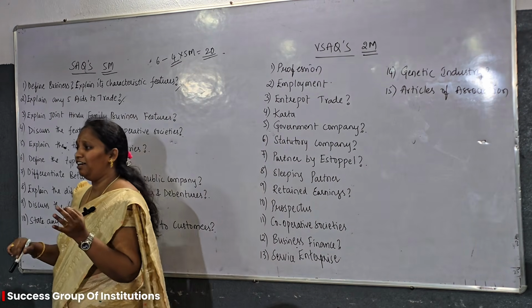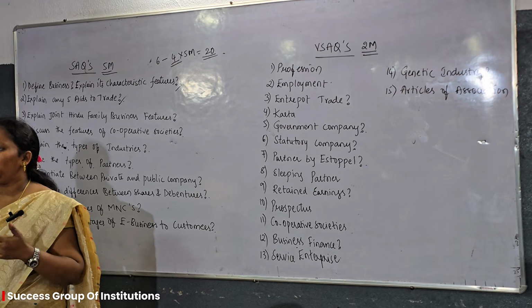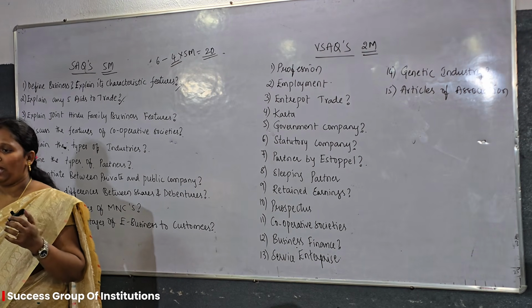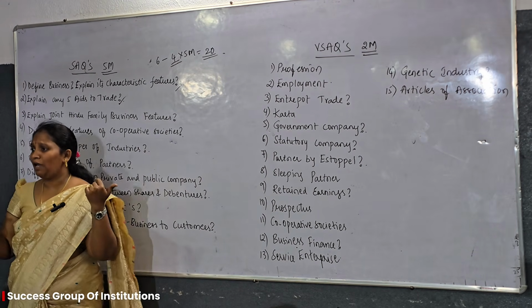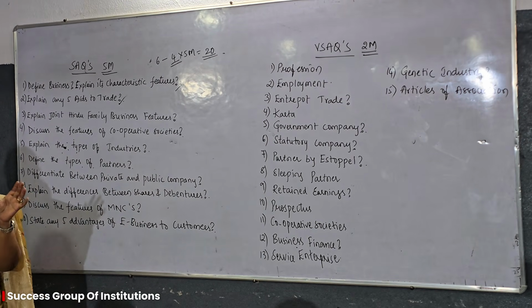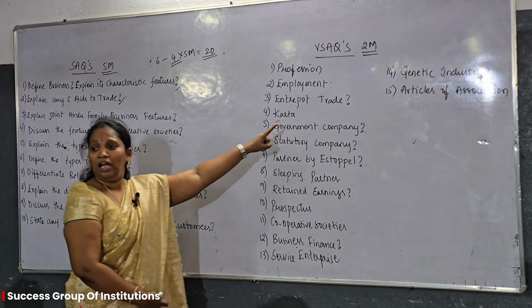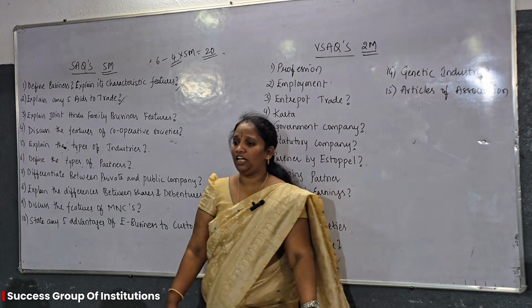Second one is genetic industry. What is this kind of industry? Multiplying the species. For example, cattle breeding, poultry farms, fisheries, etc. are the examples for genetic industry. This genetic industry is also helpful for you in short VSAQs.